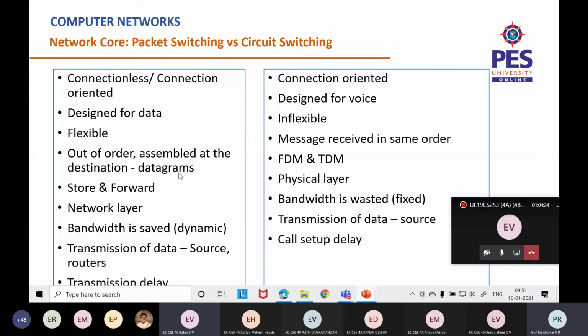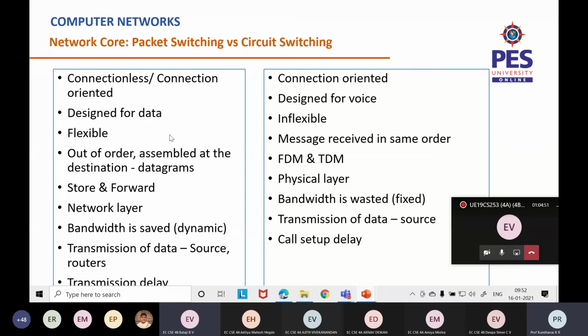So the datagrams, if they are out of order, are assembled at the destination. There is a store and forward concept here, so there could be a queuing loss or a transmission delay. There is a store and forward in each and every router or switch in between the host and the destination.